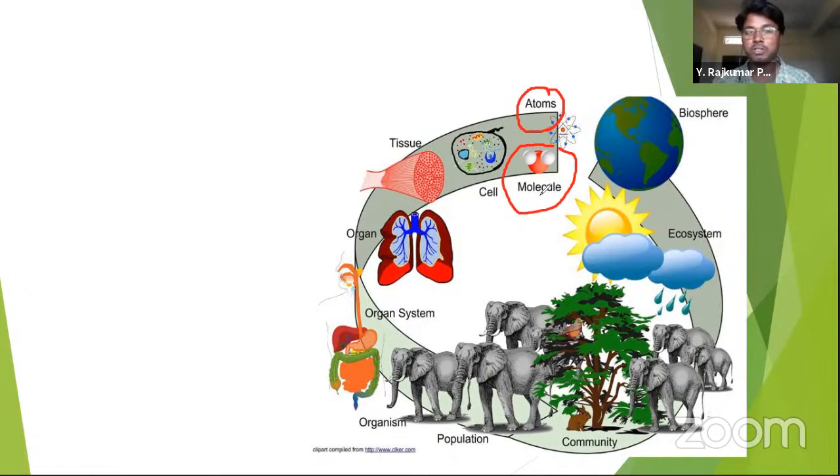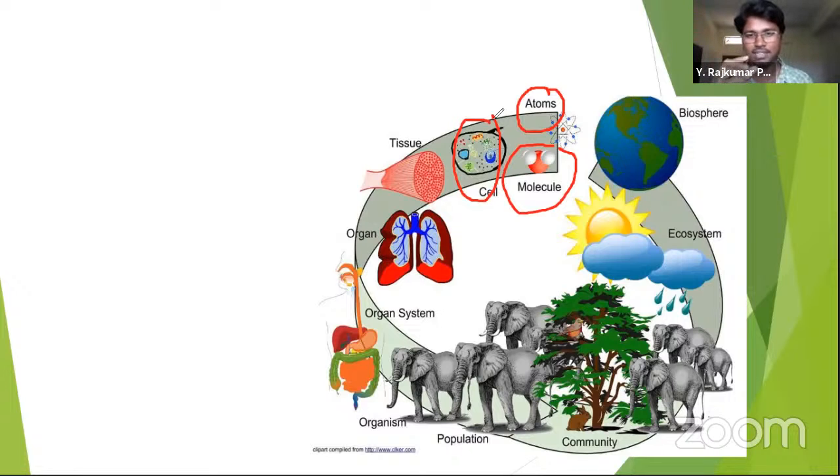So these molecules make up cell organelles. Cell organelles, you already studied in the 9th class. A cell contains different organelles inside, isn't it? Those are cell organelles. Cell organelles together make up a cell. It is the structural and functional unit of life. You have also studied that all the living creatures are made up of brick-like structures, isn't it? Just as a building is made up of bricks, human beings, plants, animals, living creatures, all of them are made up of tiny cells.